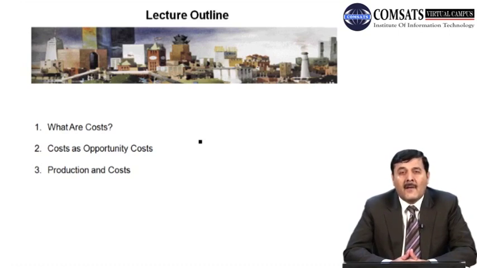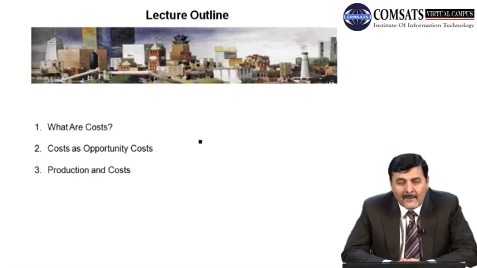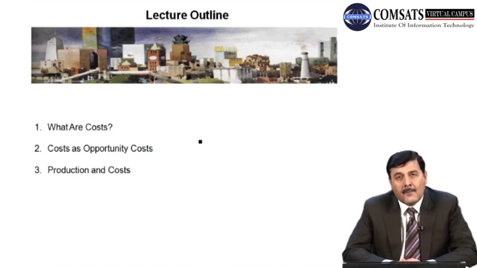The objective is that they should fix that price and produce that much quantity of the product that maximizes their profit, right? So before deciding the price and of course the output, we have to discuss the concept of cost. Cost is a very important concept, and it can be helpful in making a decision, like the decision about the price of the product.